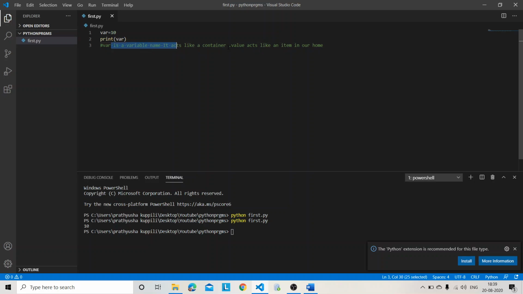So this comment is also the same thing. We will not use this line for our execution. We will not do anything with this. But it tells the description of my activity. What I have written, it tells the description. So hash is represented as a single line comment.